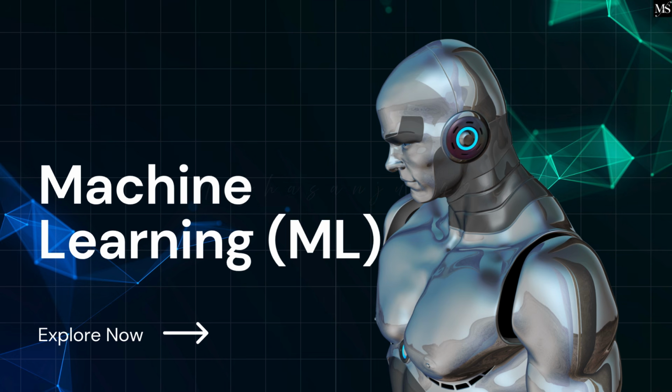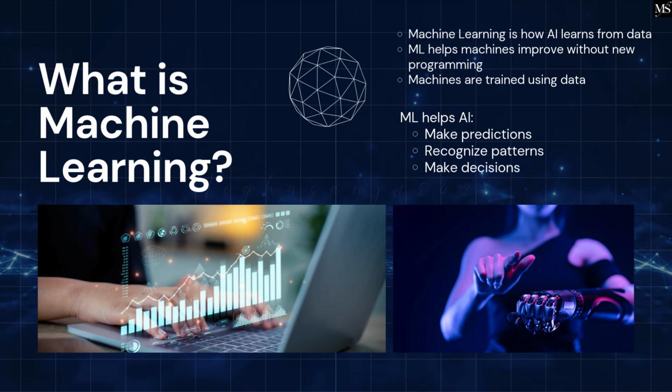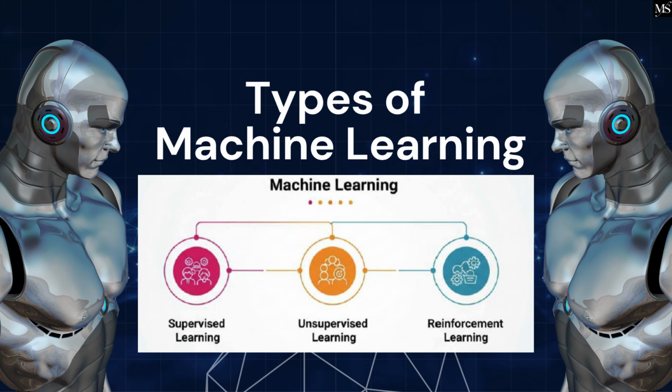Machine learning, ML. What is machine learning? Machine learning is how AI learns from data. ML helps machines improve without new programming. Machines are trained using data. ML helps AI make predictions, recognize patterns, make decisions. The three fundamental concepts of machine learning are supervised learning, unsupervised learning, and reinforcement learning.